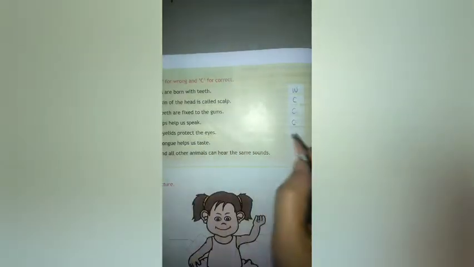The teeth are fixed to the gums. Is it correct? Yes, it is also correct. The lips help us speak. Yes, we learned the lips, teeth and tongue help us to speak. Then the eyelids protect the eyes. Yes, the eyelids and eyelashes protect the eyes. So it is also correct.